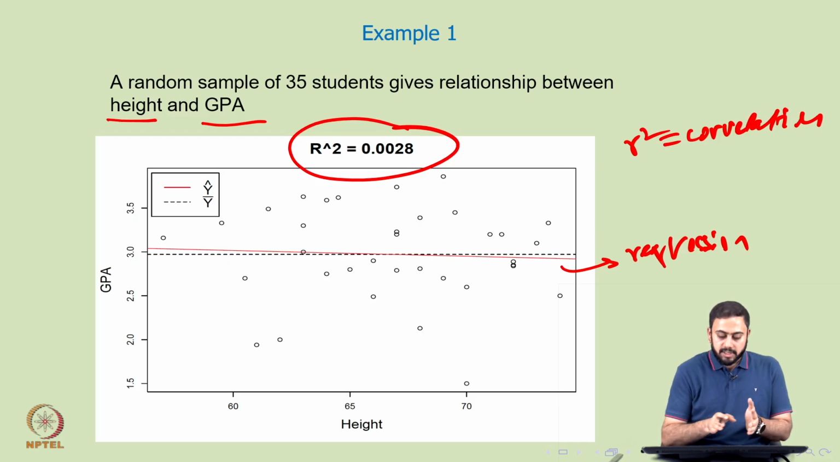We'll very soon define what we mean by capital R square, but just to understand from this very naive little example, of course heights and GPAs are not correlated. So, my capital R square value being very close to 0 suggests that the fit itself is not very good.